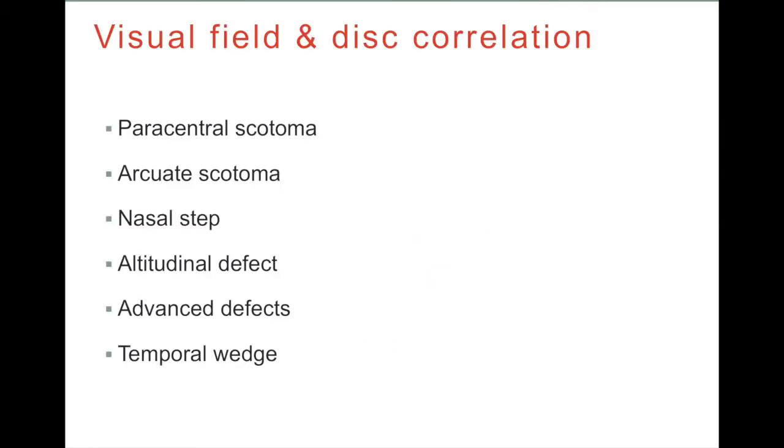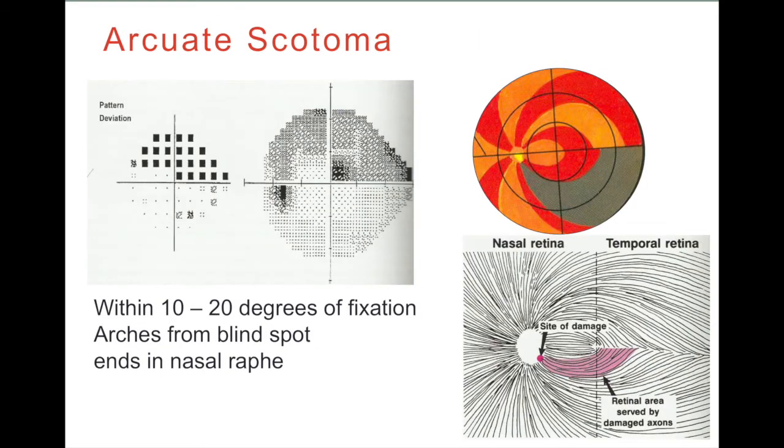So the visual field defects which are seen in glaucoma are paracentral scotoma, arcuate scotoma, double arcuate scotoma, nasal step, altitudinal defect, advanced defect and temporal wedge or temporal island. This is an arcuate scotoma.